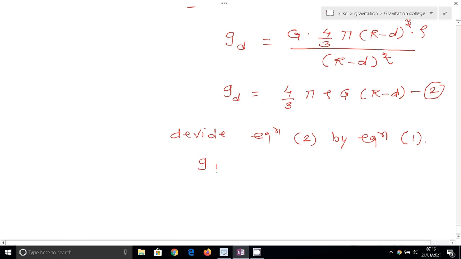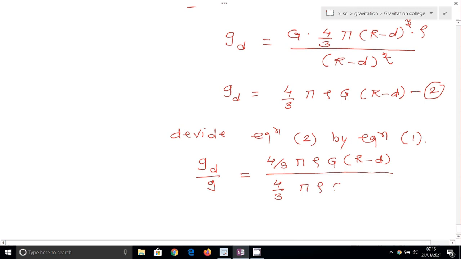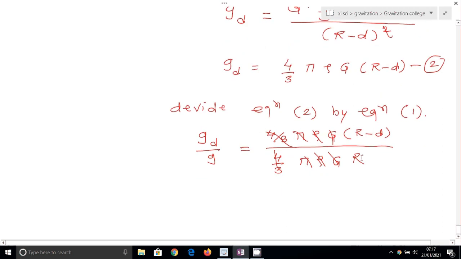We get gd upon g is equal to 4 by 3 pi rho G (R minus d) divided by 4 by 3 pi rho G R. The 4 by 3 pi rho G cancels, because the same values are in numerator and denominator.